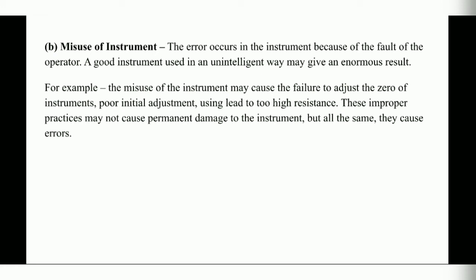For example, the misuse of the instrument may cause the failure to adjust the zero of instruments. Poor initial adjustment may lead to too high resistance. So if he doesn't adjust the zero properly, then it may give a high reading and cause error. These improper practices may not cause permanent damage to the instrument, but all the same they cause error. So if the zero is not adjusted properly, then it may give error, but there is no damage to the instrument.